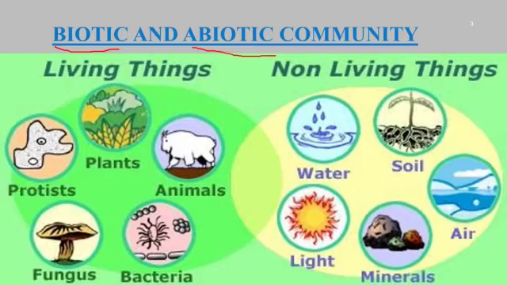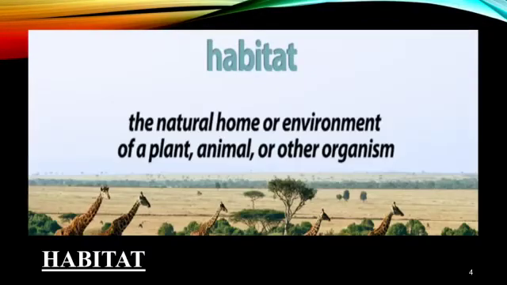These living things like plants, animals, bacteria, fungus, all can live in their own environment, that we call habitat. So, what is meant by habitat, children? The natural home or environment of a plant, animal or other organism, that is called habitat.